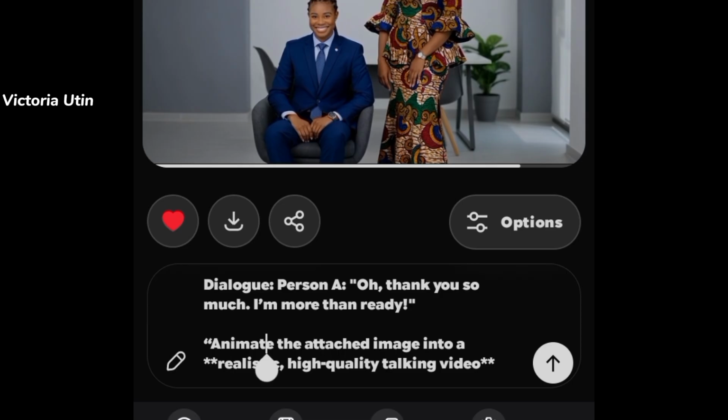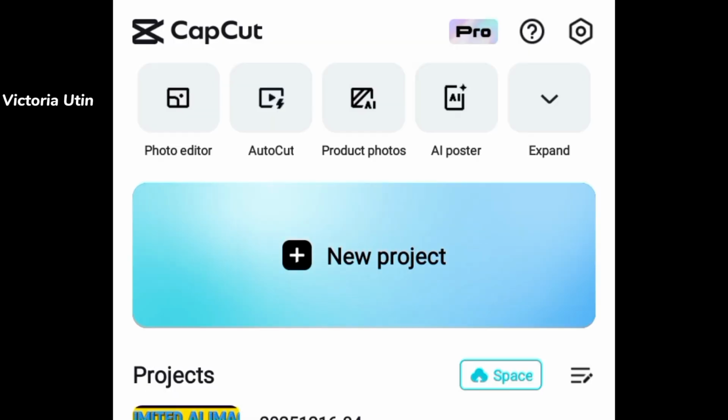Okay, so after everything, let's move on to the final stage of organizing our clips to become one video. That is the part where you cut out the unnecessary parts, especially the beginning parts where the image was saying something that was not asked to say. Now, this is the final stage of organizing our clips to become one.